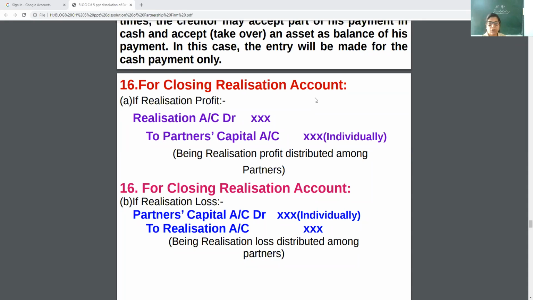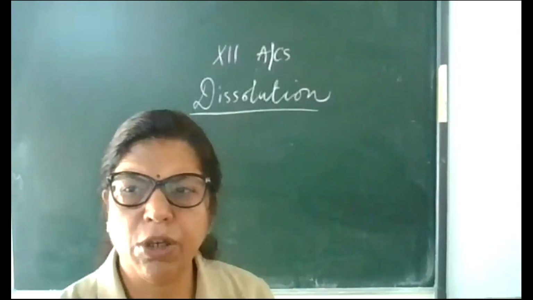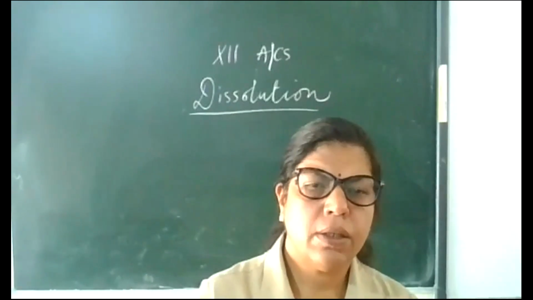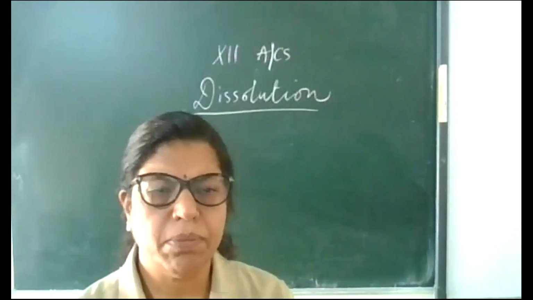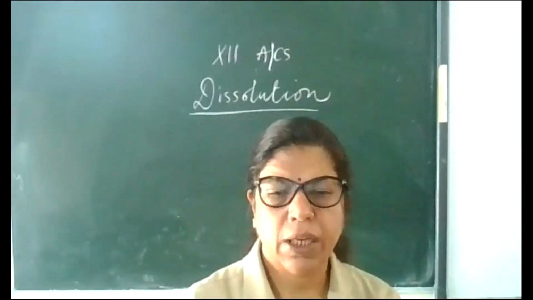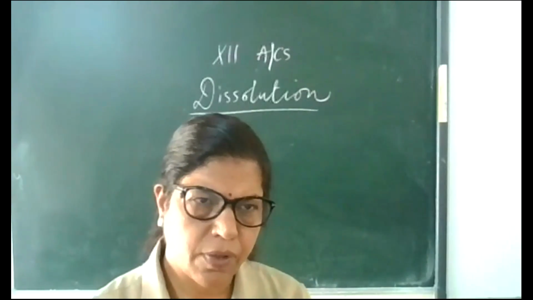So my dear children, today we completed the journal entries at the time of dissolution. At the time of dissolution, the firm has to make a realization account, and through the realization account we can make general entries.